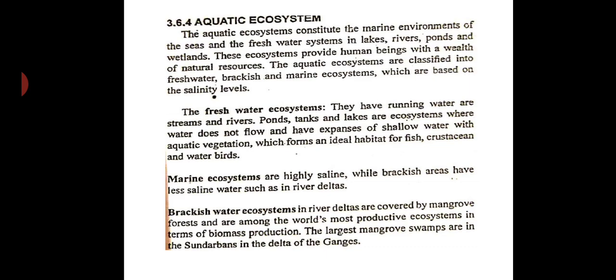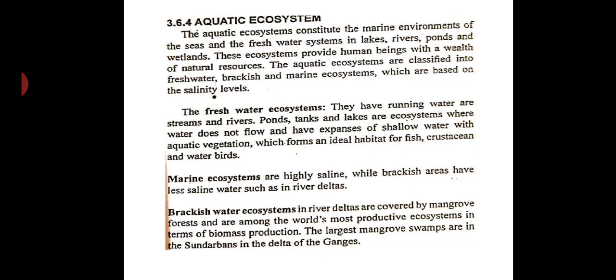And then you will also find some fish and water birds. There are a lot of birds in this pond which feed on the microorganisms, small insects, frogs and all which are available in these ponds.